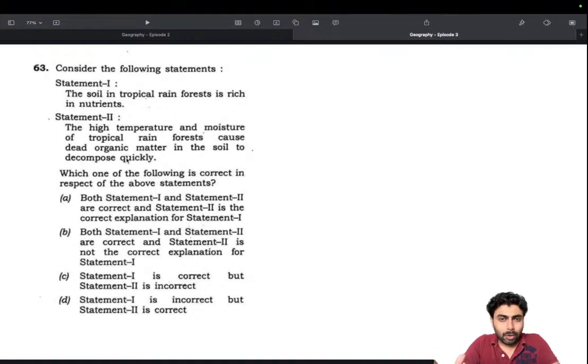This is where our normal picture of a tropical rainforest needs some fact checking. If you imagine the tropical rainforest, we imagine it to be the most fertile because it has a lot of biodiversity and large trees grow. But there is one issue: the soil is actually bare and has very little humus content, because the decomposition is so fast and rapid that no organic matter remains.